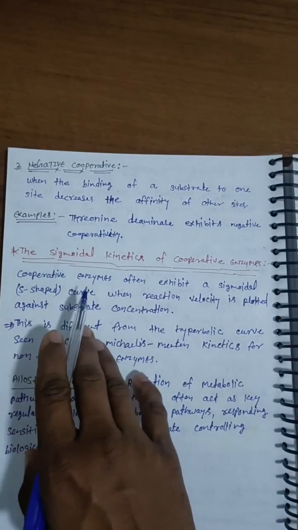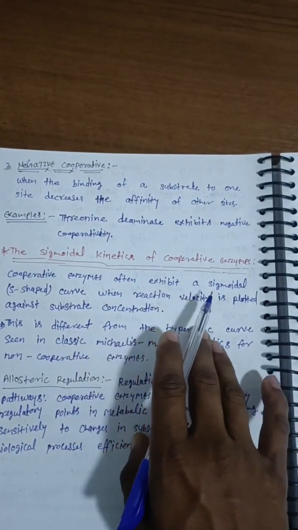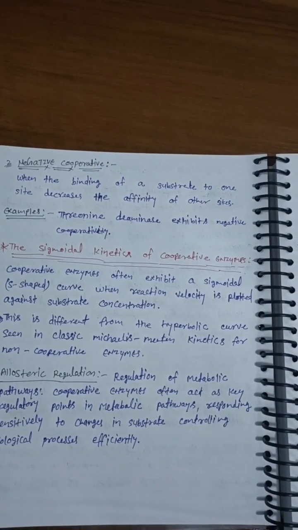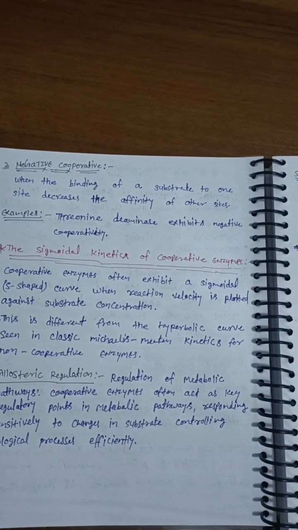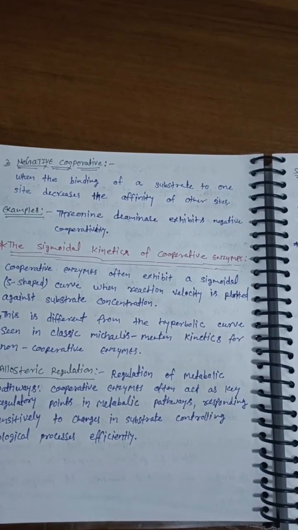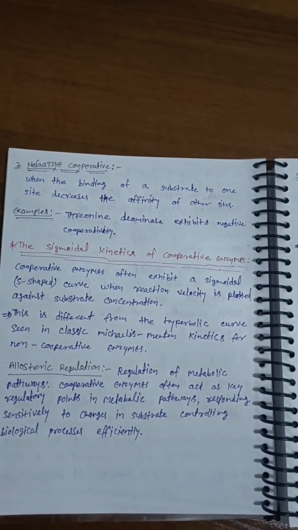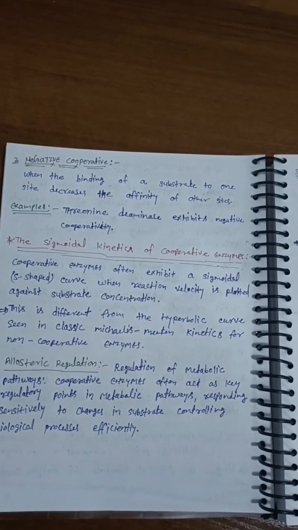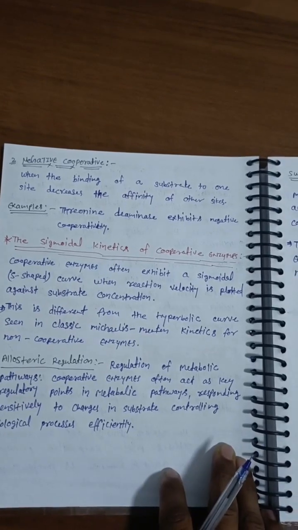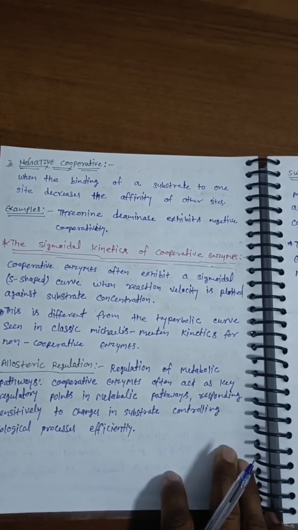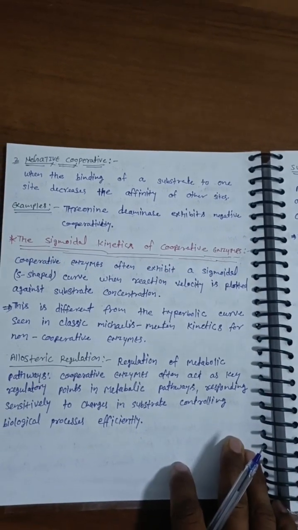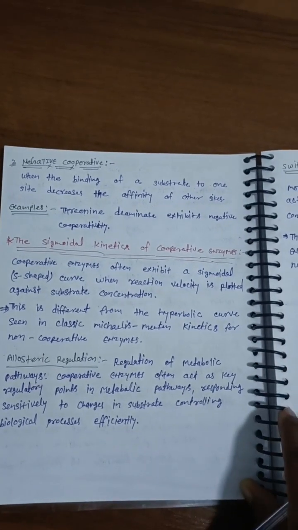A cooperative enzyme often exhibits a sigmoid-shaped curve when reaction velocity is plotted against substrate concentration. This is different from the hyperbolic curve seen in classic Michaelis-Menten kinetics for non-cooperative enzymes.